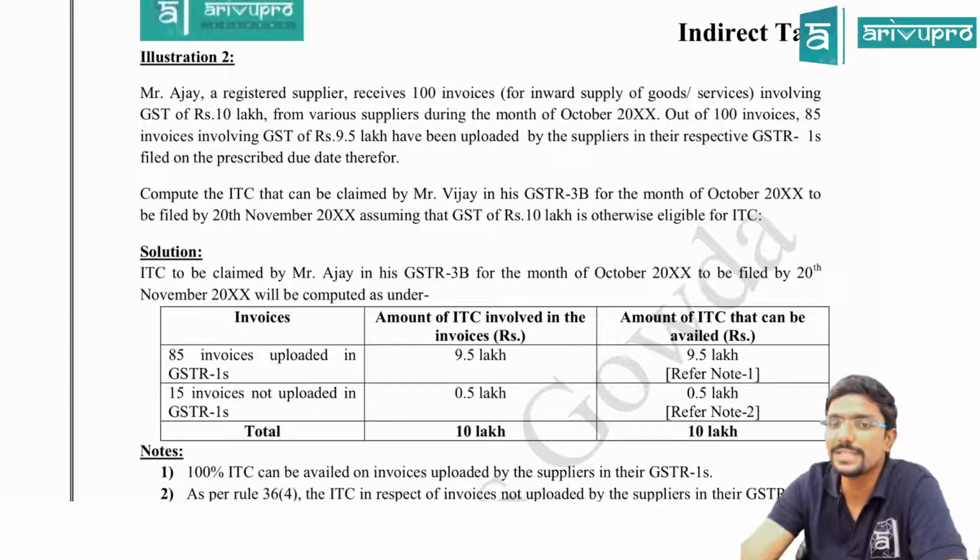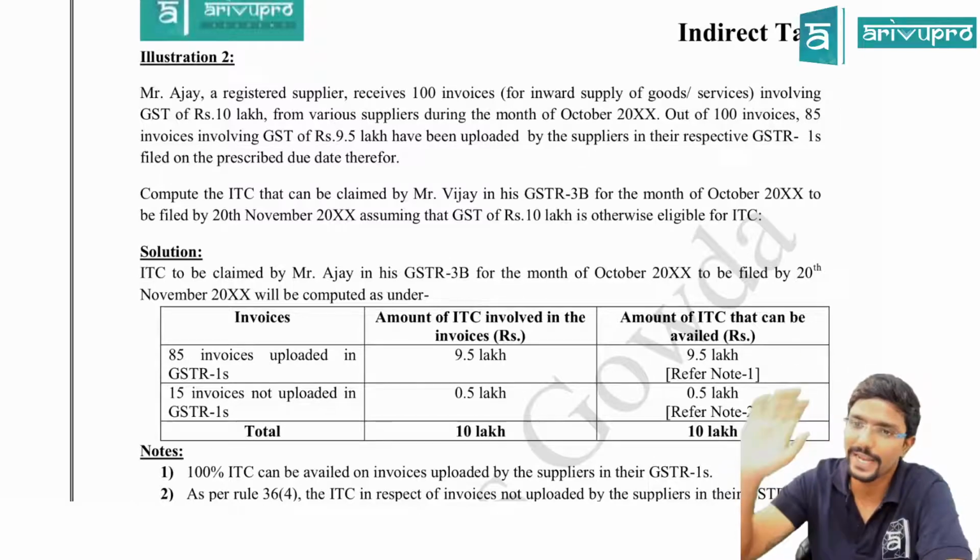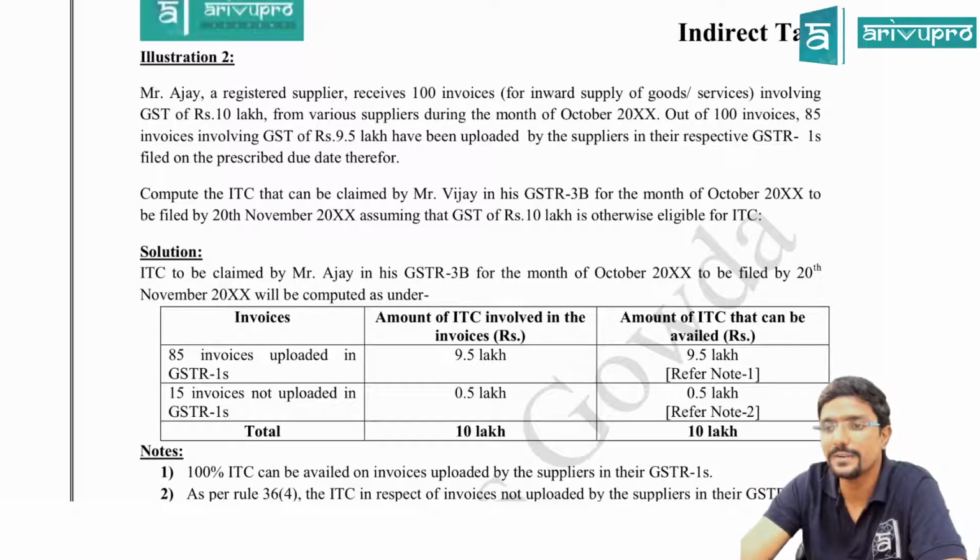We will see. Mr. Ajay, a registered supplier, receives 100 invoices for inward supply of goods or services, that is purchases, involving GST of 10 lakh from various suppliers during the month of October. Out of 100 invoices, 85 invoices involving GST of 9.5 lakh have been uploaded in their respective GSTR 1s filed on the prescribed due date. So that means the full 9.5 lakh I can take. Therefore, compute the ITC.